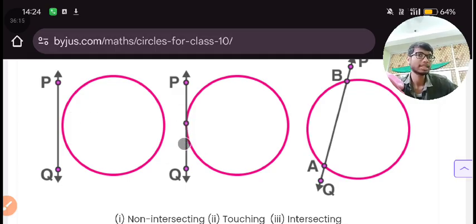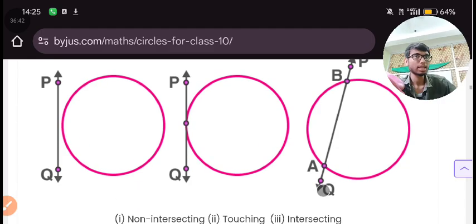This is known as a tangent line because it is just touching, it is not intersecting. And this also you can see is not intersecting. This is just touching. So a line which is touching the circumference of the circle will be nothing but a tangent line.